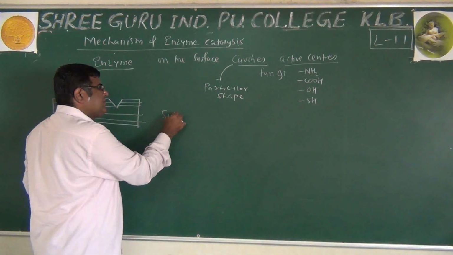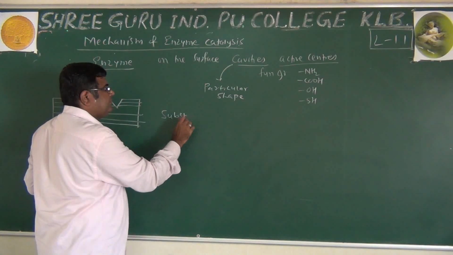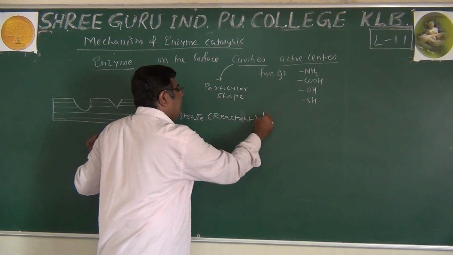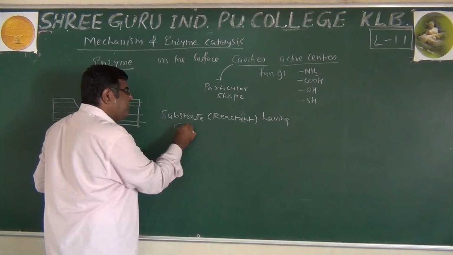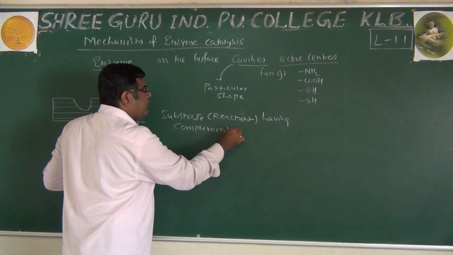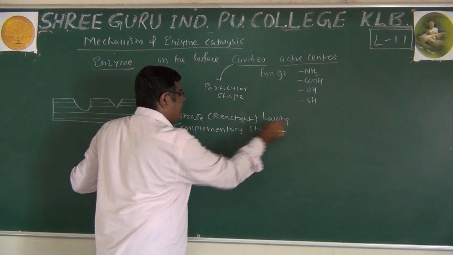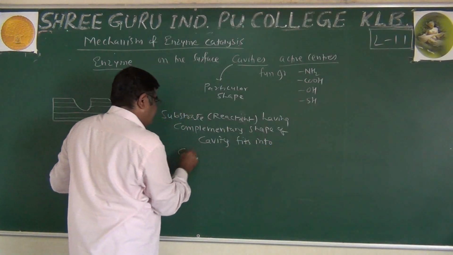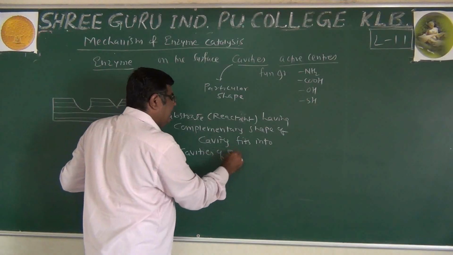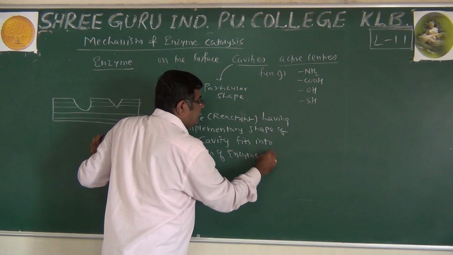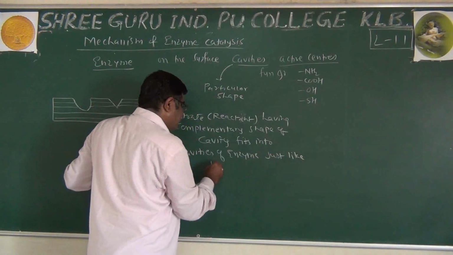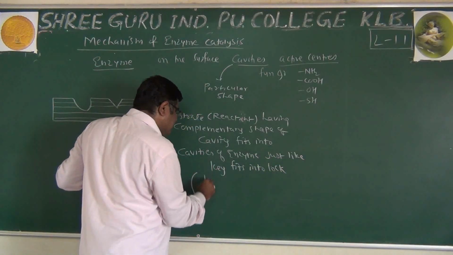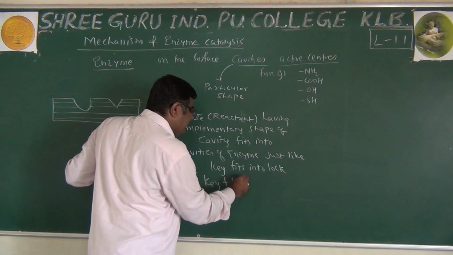A substrate, which is nothing but the reactant, having a complementary shape of the cavity, fits into the cavities of the enzyme, just like a key fits into a lock, and that's why it is called the key and lock model.